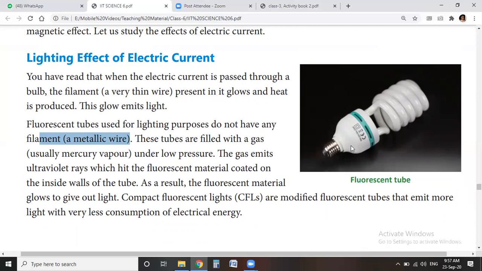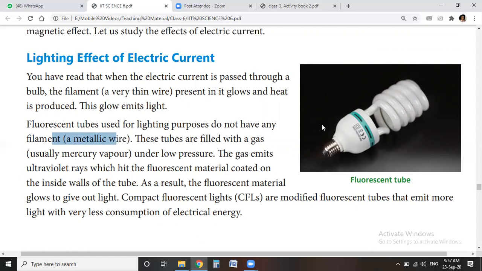It is also an example of a fluorescent tube, a modified form of the tube light, consuming less electricity and producing more light. These types of tubes do not have any filament wire.